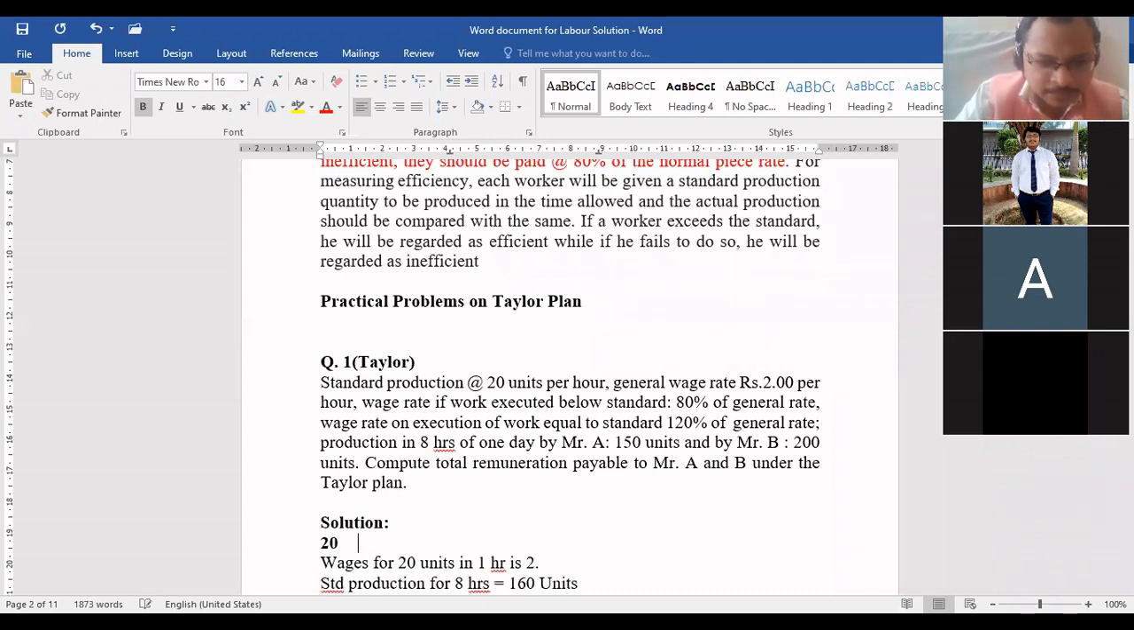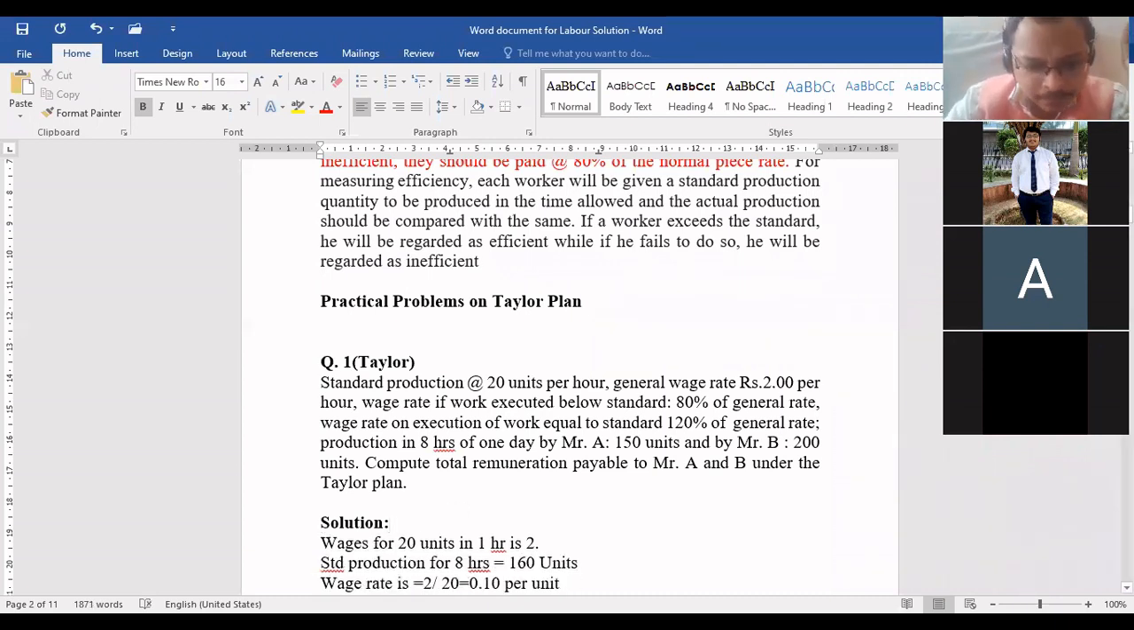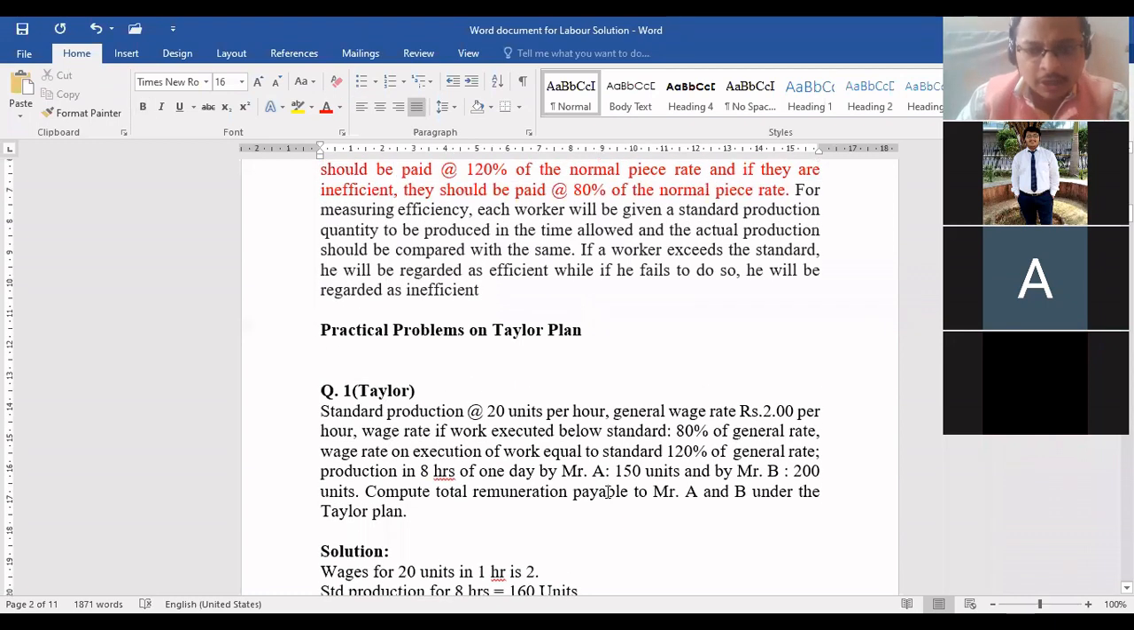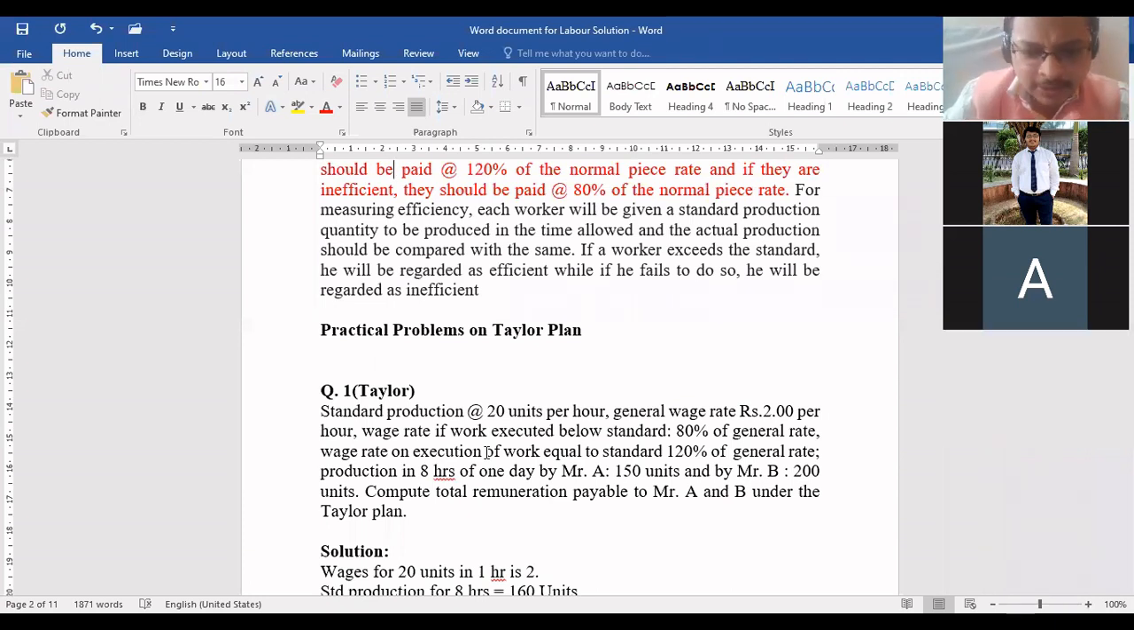Everyone got this? Now, tell me. See here, every worker is working for 8 hours, correct? So to decide whether a worker is efficient or inefficient, we have to calculate. We have to find out what is the standard production for 8 hours. Yes or no, beta? See here, in 1 hour we are able to produce how many units? 20 units. Everyone agree with me? So for 8 hours, can you calculate and tell me what will be standard production for 8 hours? 160. Okay, so simply 20 multiplied by 8.